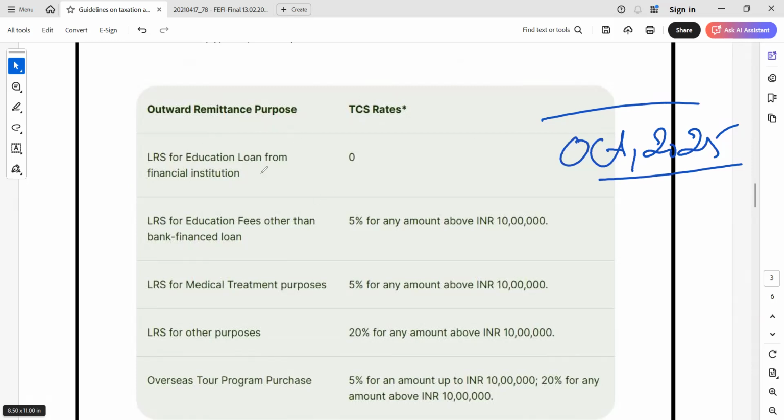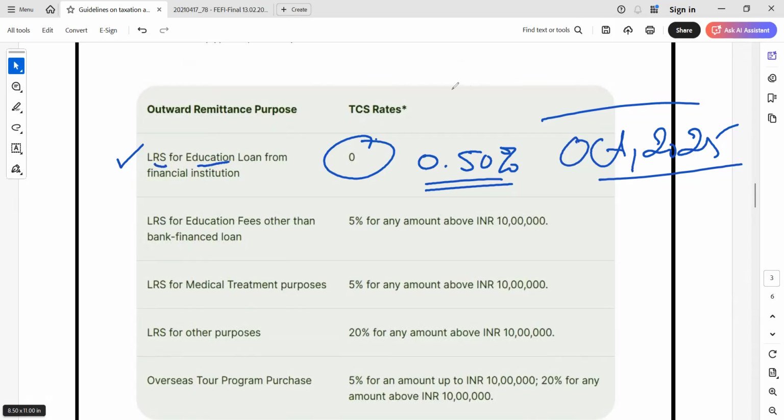Okay. So LRS for education from a financial institution. If payment is being done for an education loan, LRS for education loan, then there will be half percent tax when somebody has taken an education loan and wants to make the LRS transaction.